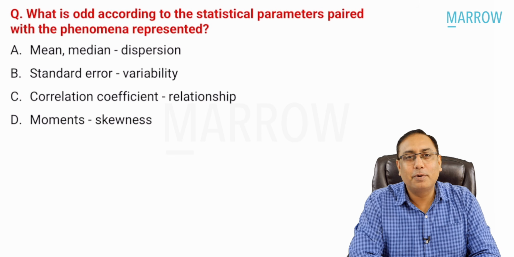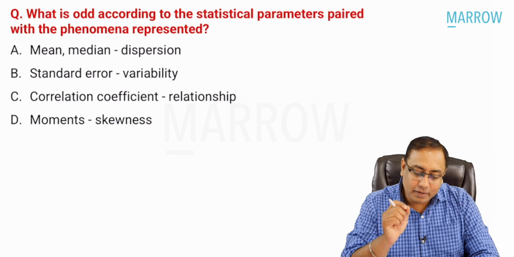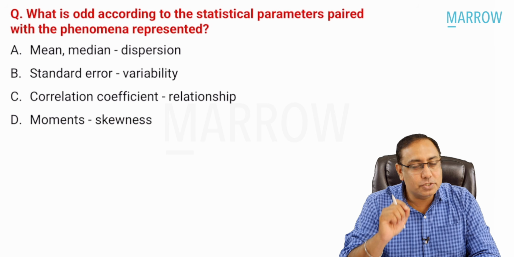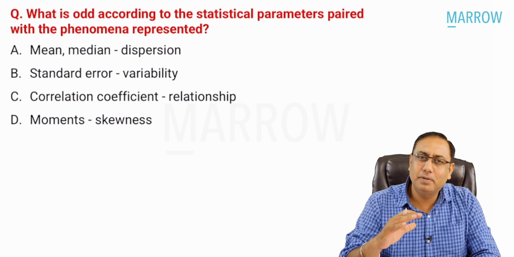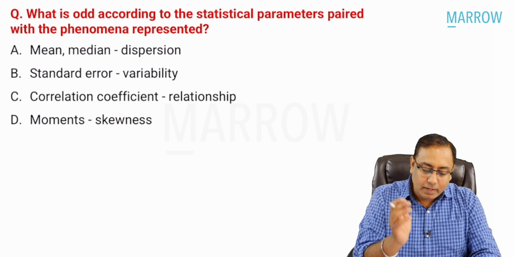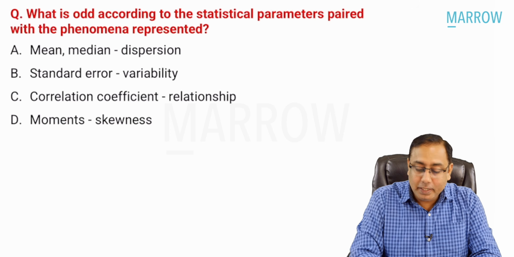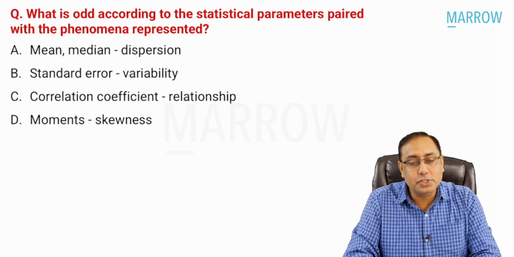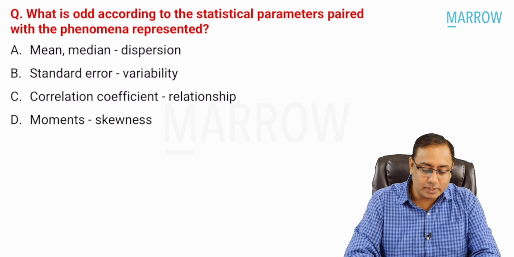Coming to the next topic, biostats: what is odd regarding the statistical parameters paired with the phenomena represented? This question I feel is not very easy, but not at all a difficult question. So option A: mean, median will tell you dispersion, standard error will tell you variability, correlation coefficient is relationship, moments is skewness.